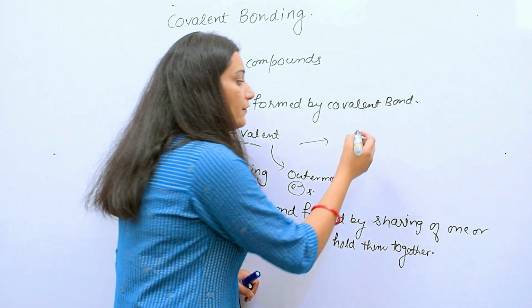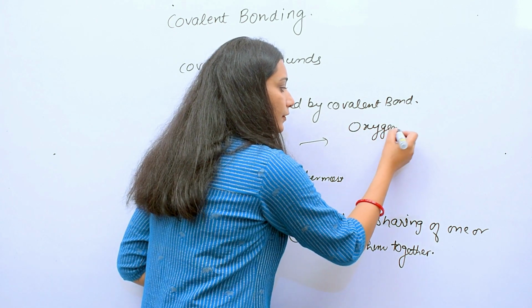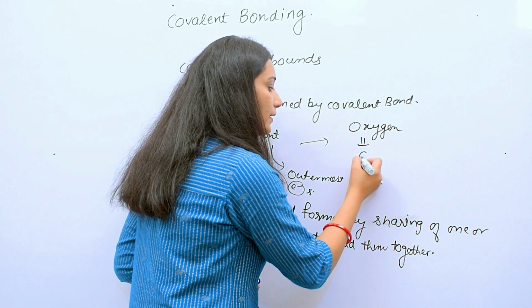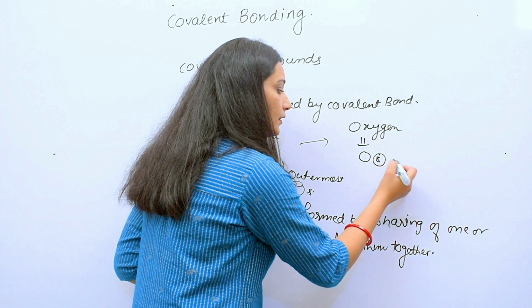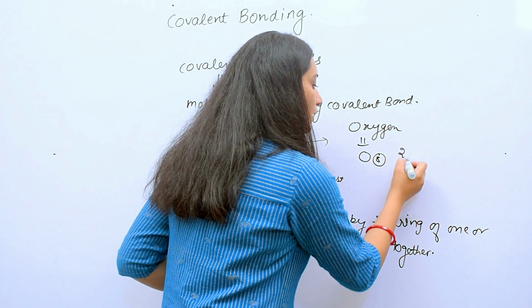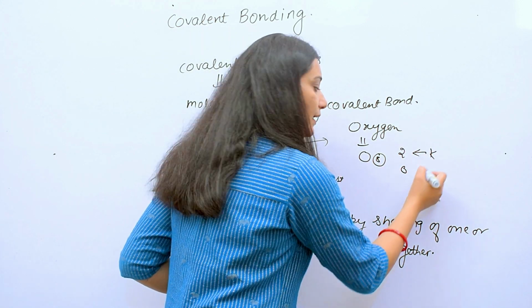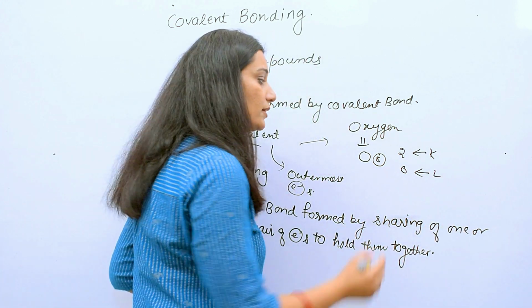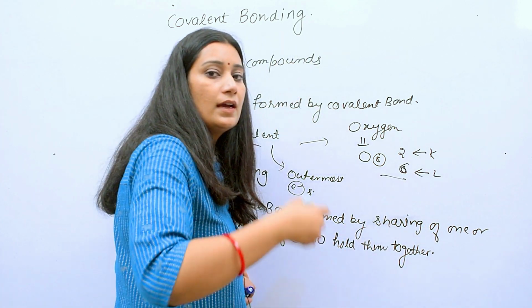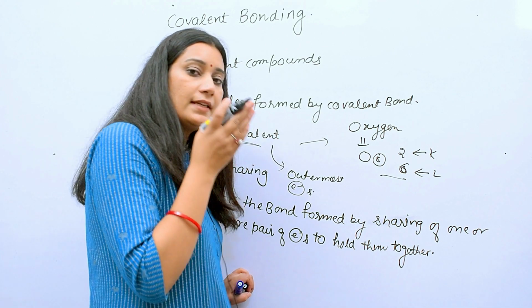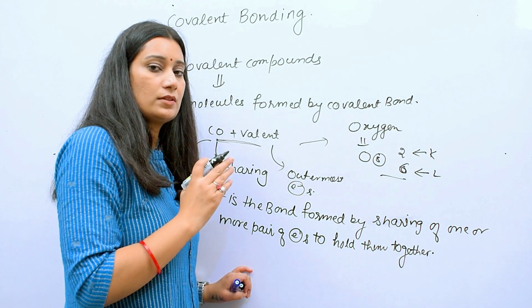Now for example, if we take oxygen, its atomic number is 8. So it is having 2 and 6, 2 electrons in K shell and 6 electrons in L shell. So certainly these are the valence electrons which will be involved in bonding. So we will just take into notice only the valence electrons.